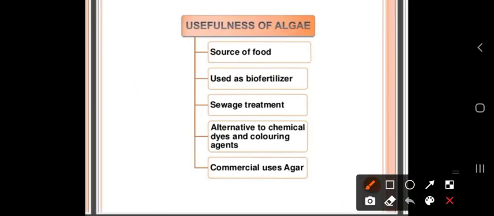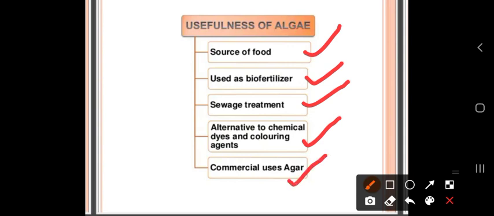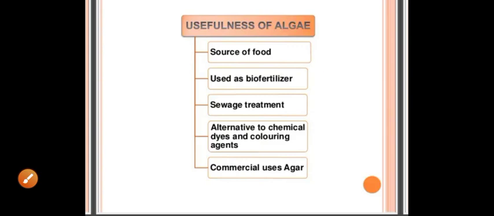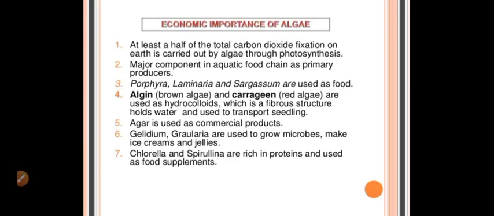Now, the usefulness of algae. It is used as a source of food, and used as a biofertilizer, like Anabaena and Nostoc, they fix nitrogen. It is used in sewage treatment, as a chemical dye or coloring agent. And the agar, which is obtained from the algae, is used in the industries for the production of various products.